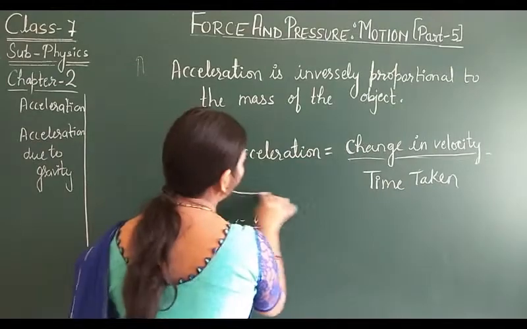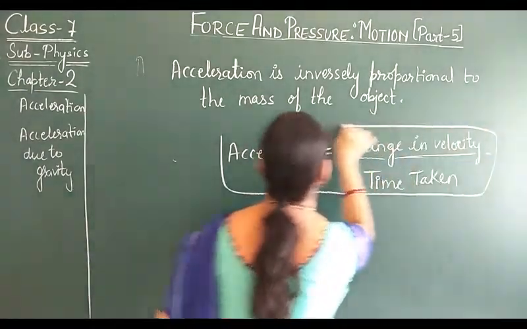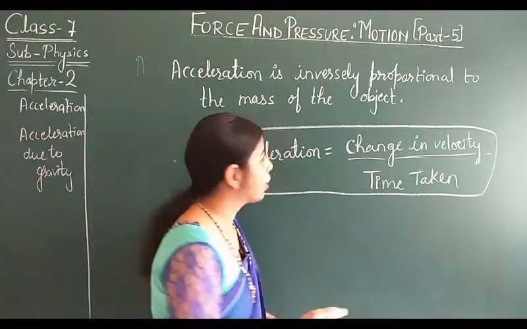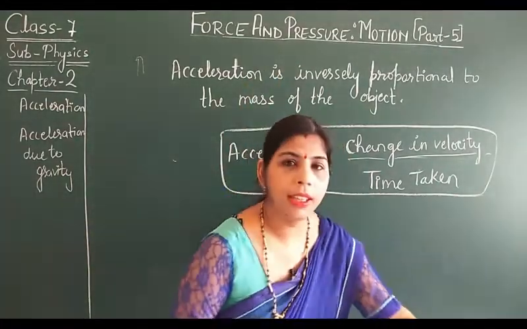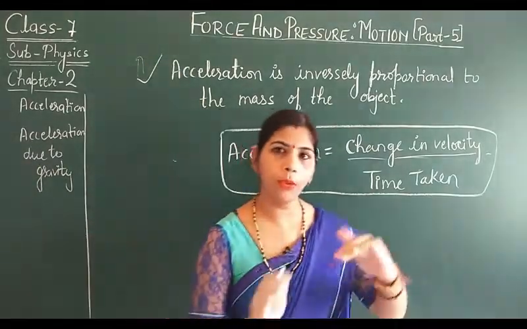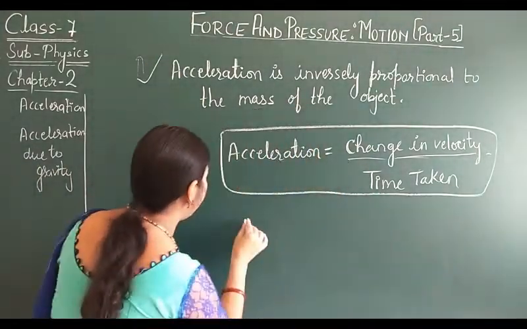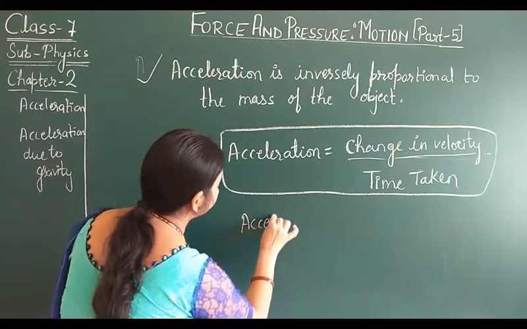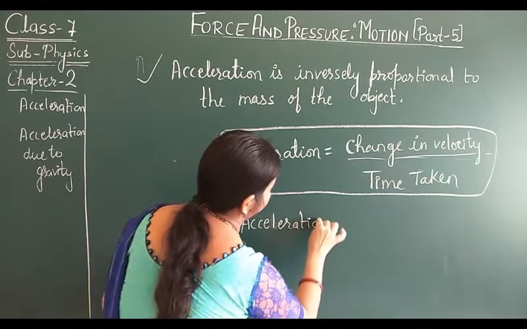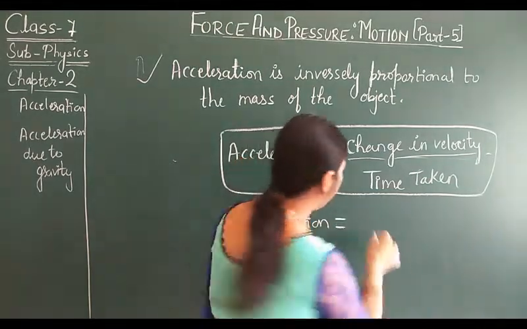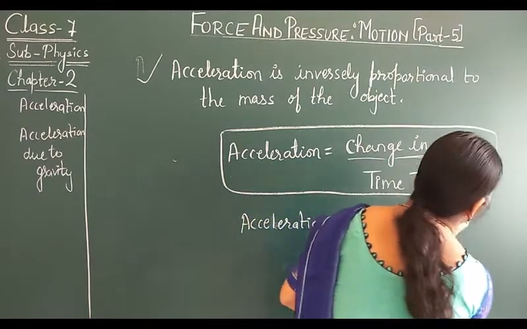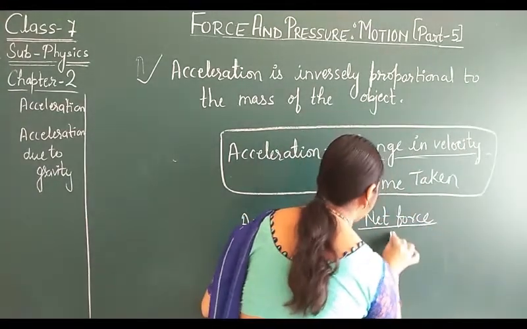This is the overall formula for acceleration. But if we tell the acceleration in terms of the mass of the object and the force acting on it, then we can say acceleration is equal to net force divided by mass.